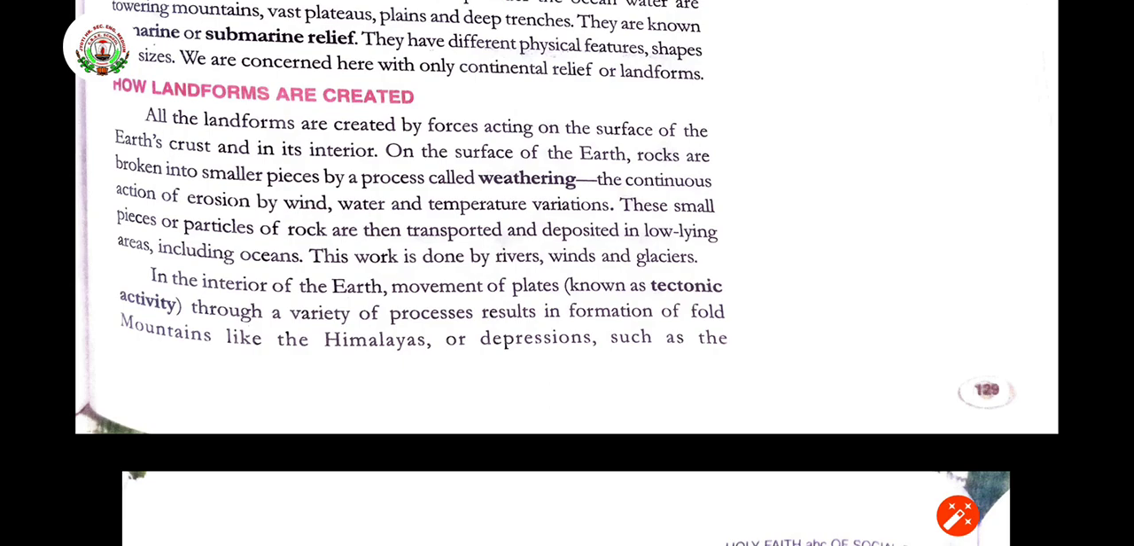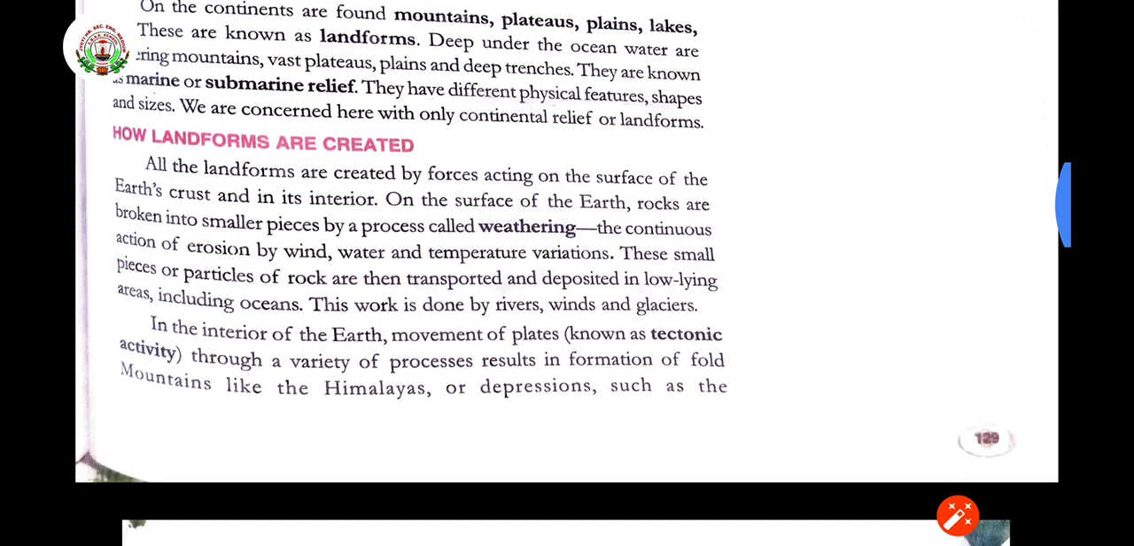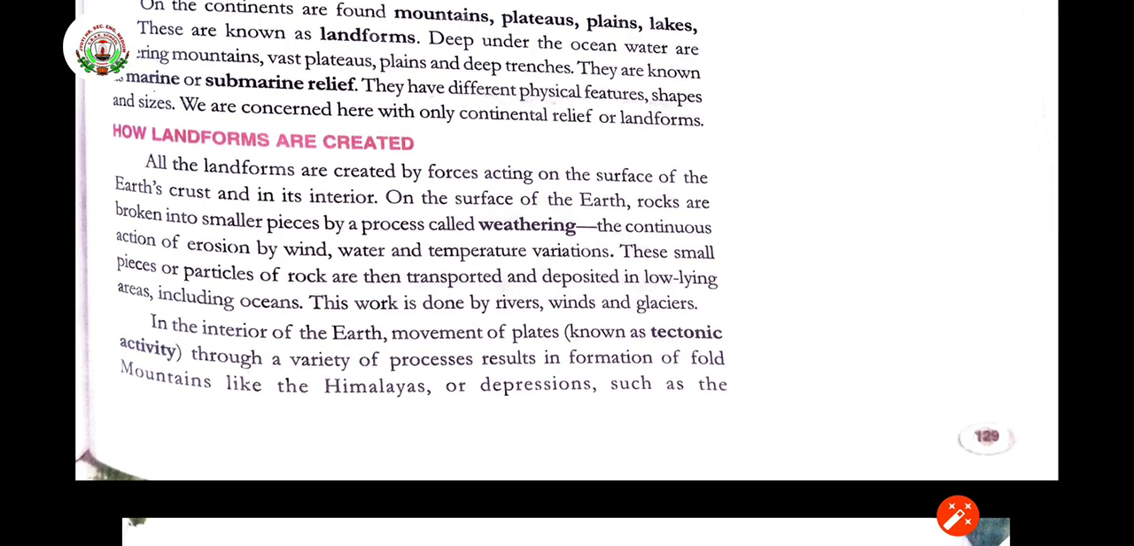When the force of water gets slowed down, at that time the particles are going to be deposited only where the flow of water is less. This work is done by river, wind and glaciers, right? So it is going to take these things and deposit them in the ocean. There in the ocean, the sea, and the rivers also, it is going to be carried like that. So this is the process of weathering. Weathering is going to take all these materials from one place to another.